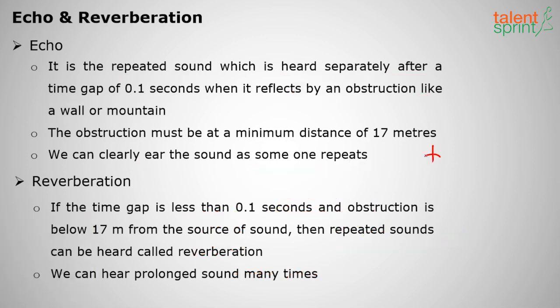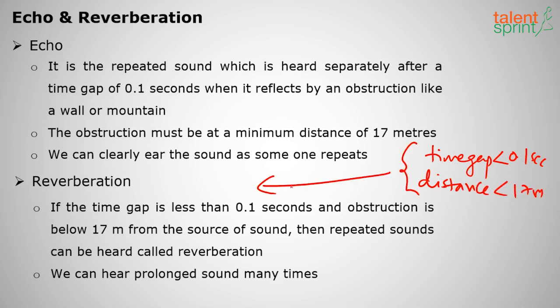When the time gap is less than 0.1 seconds and the distance is less than 17 meters, this will happen for reverberation. You will hear a prolonged sound, hello, hello, hello, like that, without any time gap.